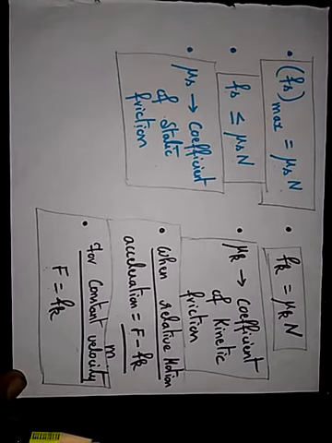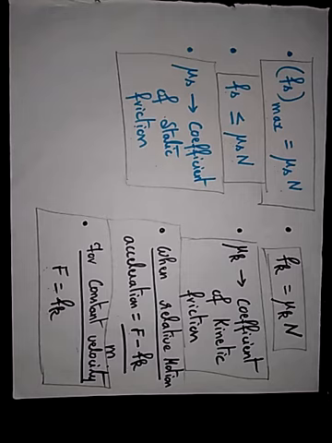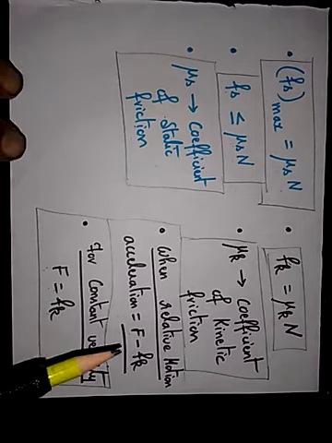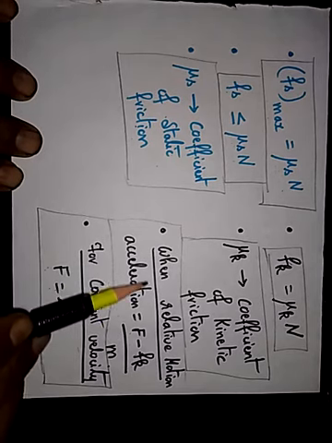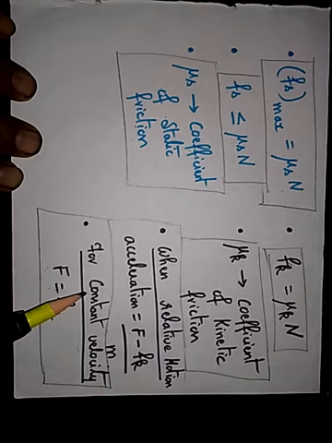So that's all about friction. Hope you have understood the basics of friction, and we have two types of friction, static friction and kinetic friction. And we have seen that kinetic friction is always less than the static friction. And we have discussed acceleration when the body is in moving conditions.